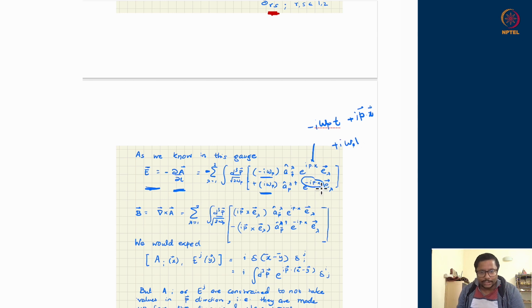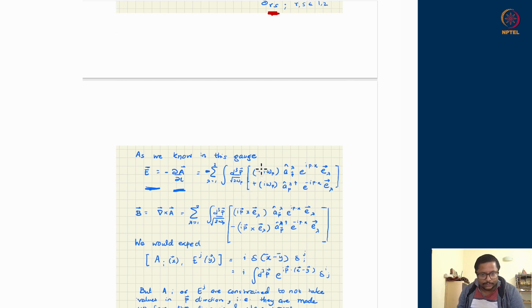Remember, the structure is slightly reversed. When I put a minus sign here, that means the frequency or the energy function of the plane wave is appearing with a positive sign in the exponential, while in this case, for p dot x, I'm using the definition that the energy function or the frequency comes with a minus sign. So the derivatives will throw up minus I omega p, or plus I omega p, the temporal derivative. So this is how you will be able to compute the electric field. This has this structure.